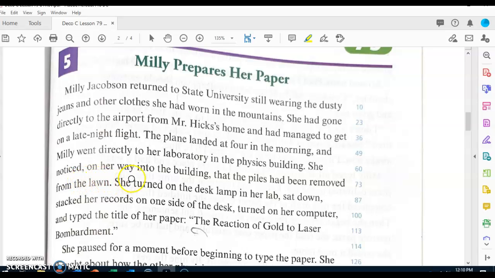She noticed on her way into the building that the piles had been removed from the lawn. She turned on the desk lamp in her lab, sat down, stacked her records on one side of the desk, turned on her computer, and typed the title of the paper, The Reaction of Gold to Laser Bombardment.